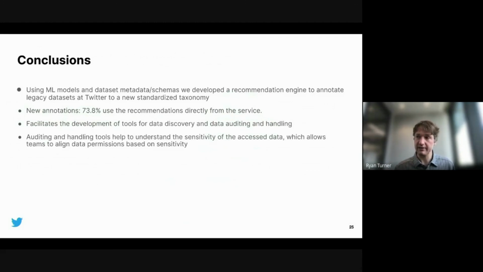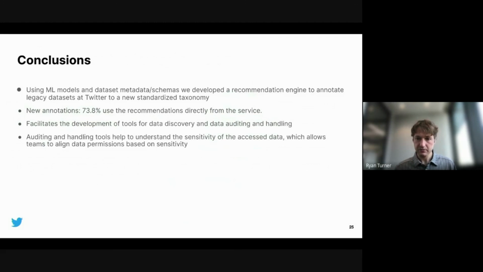There's a lot of work that had to be done, a lot of work to clean up a lot of legacy data set problems, and this effort, this product we developed here, really helped accelerate that process with less man hours. And we see that 75% of the data sets internally ended up being annotated this way, company wide.